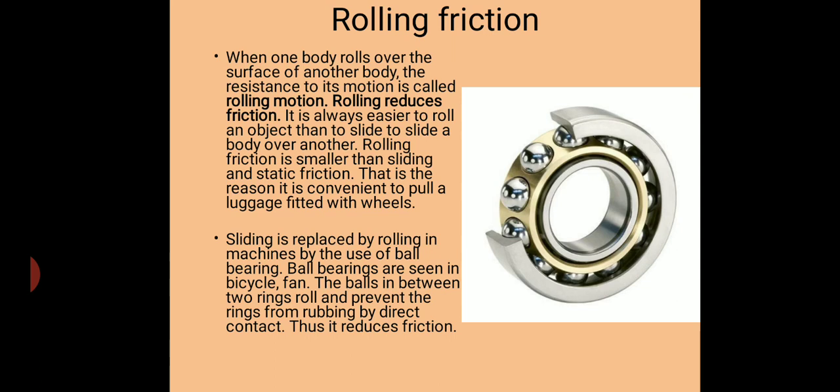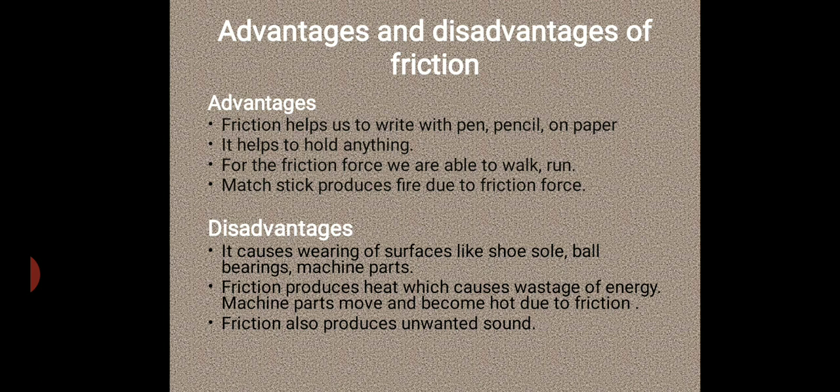Sliding is replaced by rolling in machines by the use of ball bearings. Ball bearings are seen in bicycles and fans. You can see the balls between the two rings. And when the two rings roll, the balls in between these two rings also roll and prevent the rings from rubbing by direct contact. Thus, it reduces friction. That is why bearings are used in a huge way in machinery parts to reduce friction and to reduce the heat energy that is produced by the friction.